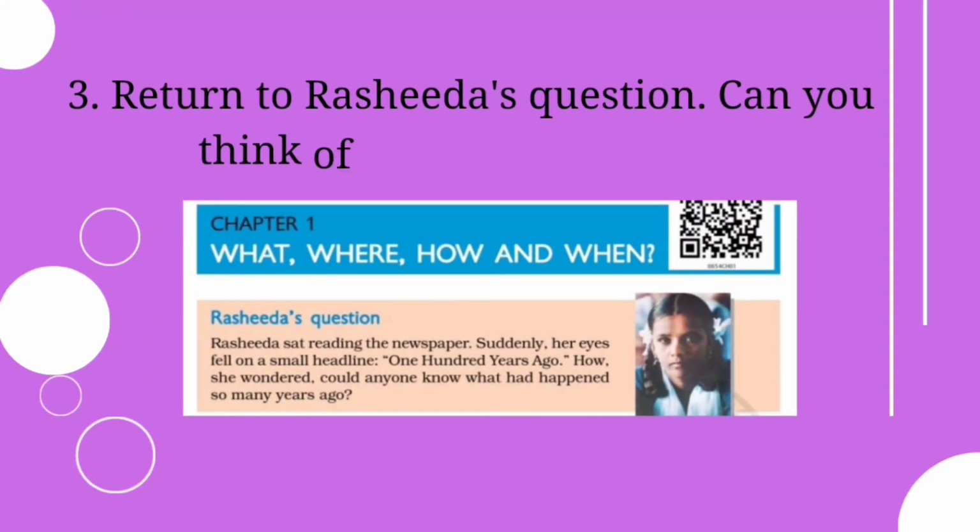Now the third one: return to Rashida's question, can you think of some answers to it? So the chapter begins with Rashida's question. Rashida was reading a newspaper and she found one heading, 100 years ago. How, she wondered, could anyone know what happened so many years ago? That was the question. So what is your answer based on the studies you have done in this chapter? How will you respond to this question?